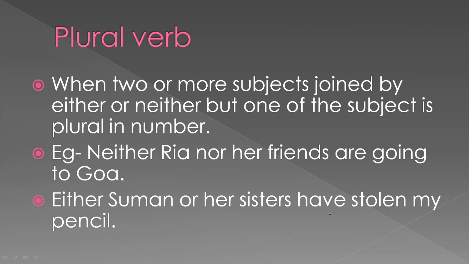For example, neither Ria nor her friends. Now here you can see that neither Ria nor her friends. Two subjects are here, Ria and her friends. In this, the second subject is plural. That's why we will use plural verb with it. In the same way, either Suman or her sisters. Now here, sisters, this is plural subject. That's why we have to use plural verb with it.